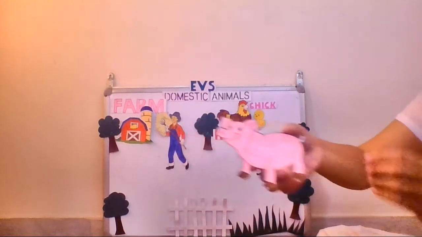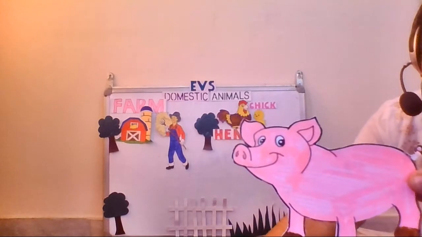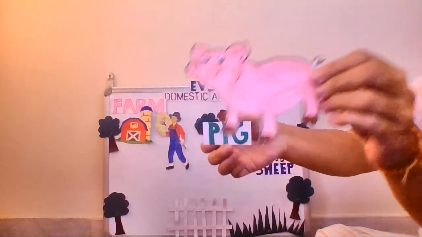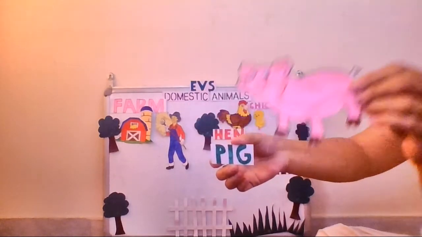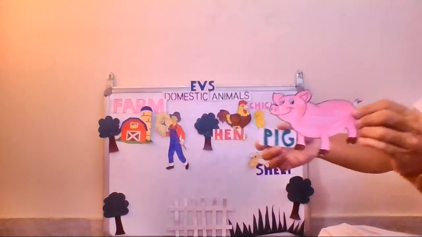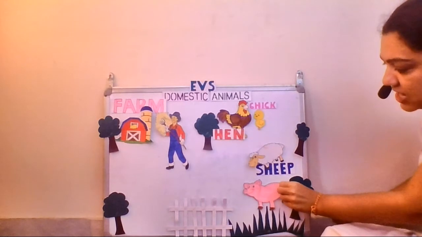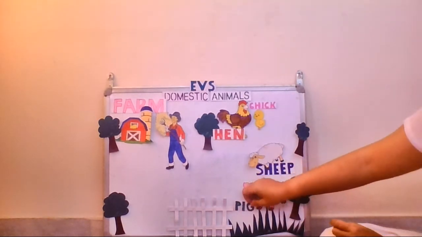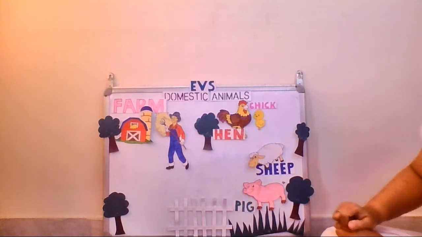He has a pig. Oh, it's a pink color pig. Oink, oink, oink, oink goes the pig. And let's take the pig here and make him stand here. Can you see the pig? Here he has the pig.